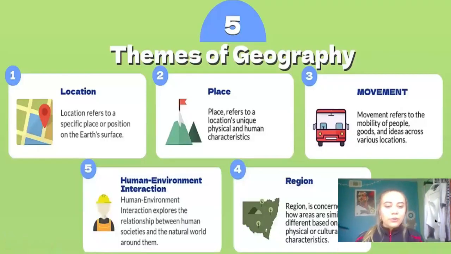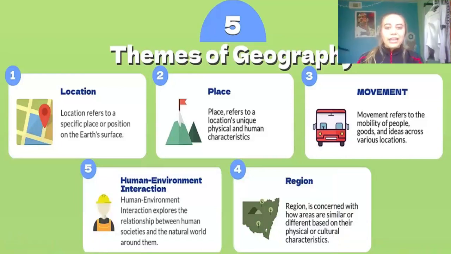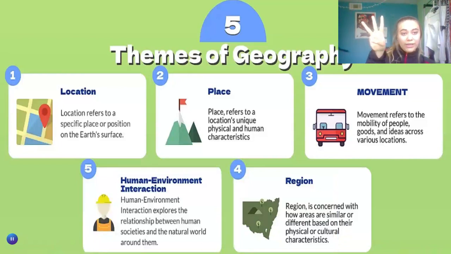Take a quick review over the different themes and let me know which one you think it is. Is it 1, location, 2, place, 3, movement, 4, region, or 5, human environment interaction? Read the descriptions if you need to. A couple more seconds for everyone to figure out. I should see numbers in the air.